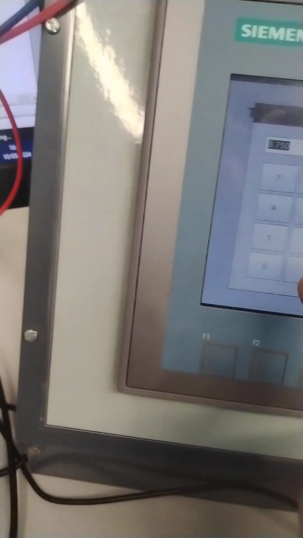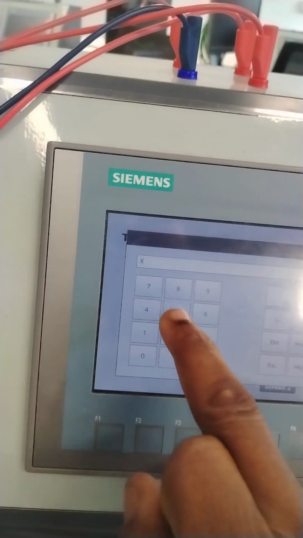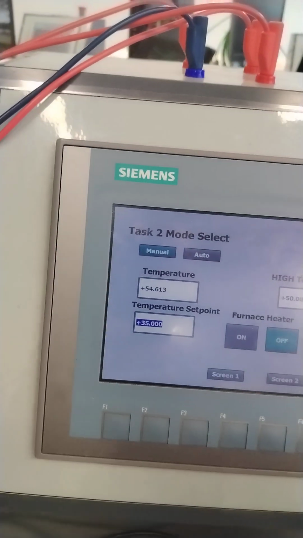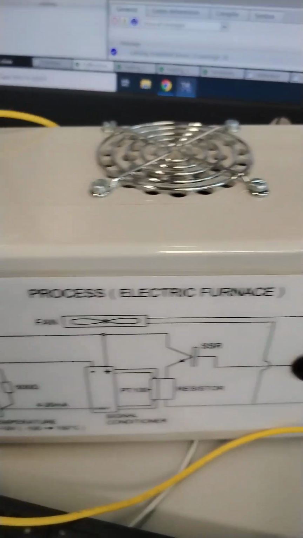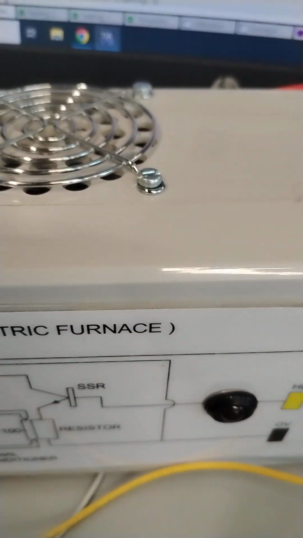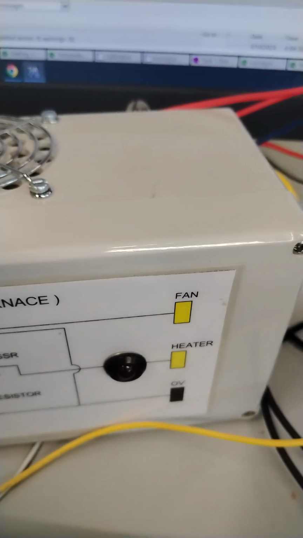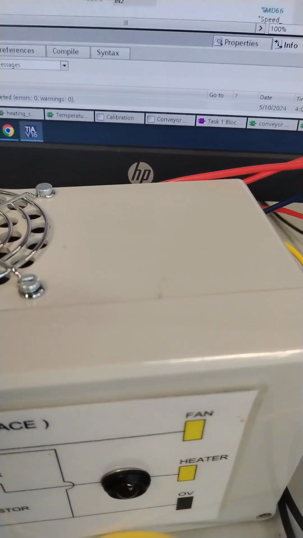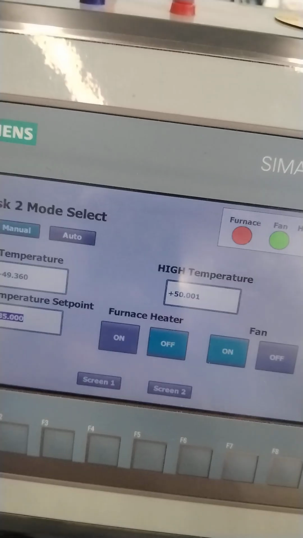So let's go to the auto and set our points. So it's now on auto and it's working fine. But the temperature is high, the fan is on. The alarm is still ringing because it's still more than the high temperature point. So the fan is on, automatically cooling the system. So this is automatic cooling.